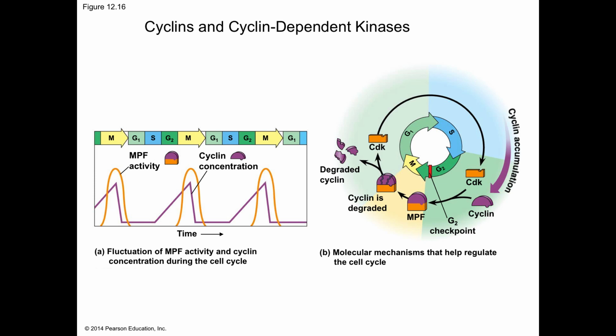MPF triggers the breakdown of cyclin, reducing cyclin and MPF levels during mitosis and inactivating MPF. The non-cyclin part of MPF, the CDK, persists in the cell in inactive form until it associates with new cyclin molecules synthesized during the S and G2 phases of the next round of the cycle. At least 3 CDK proteins and several cyclins regulate the G1 checkpoint. Fluctuating activities of different cyclin-CDK complexes are of major importance in controlling all the stages of the cell cycle.